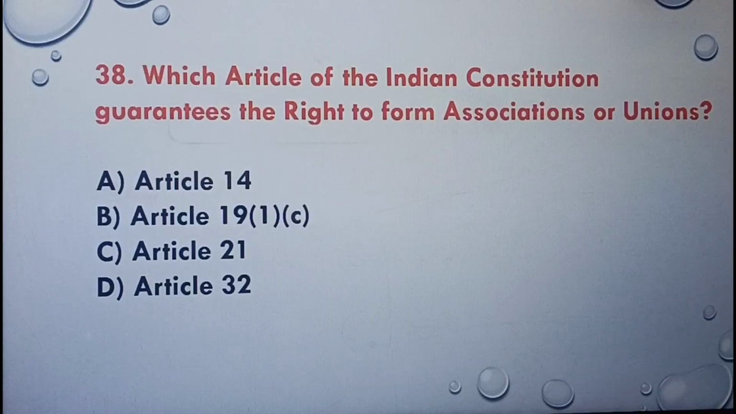Next question, which article of the Indian Constitution guarantees the right to form associations or unions? Article 14, Article 19(1)(c), Article 21, Article 32. The correct answer is option B, Article 19(1)(c).